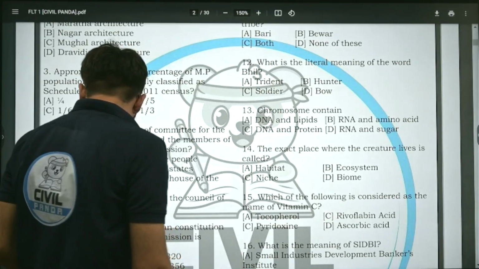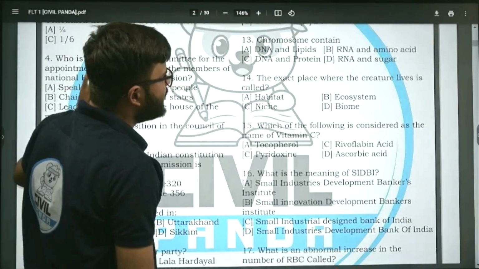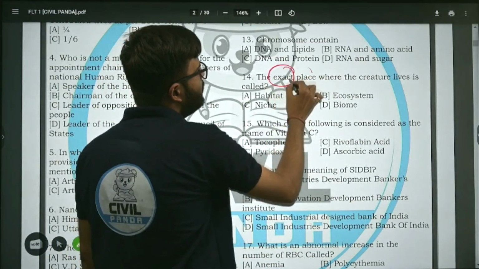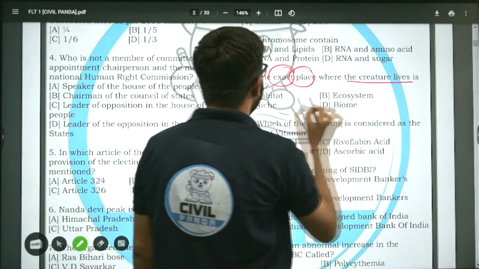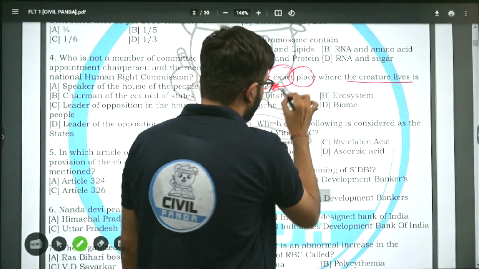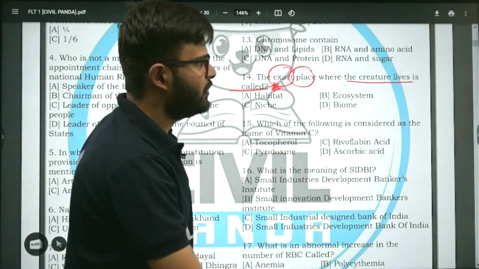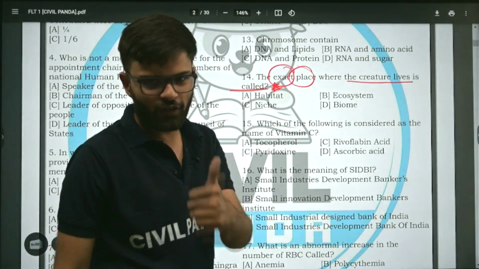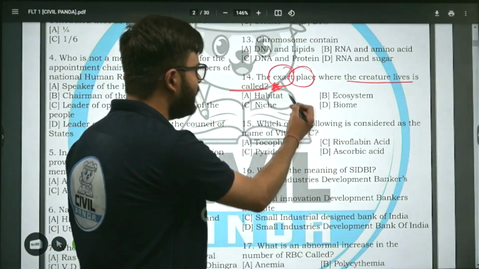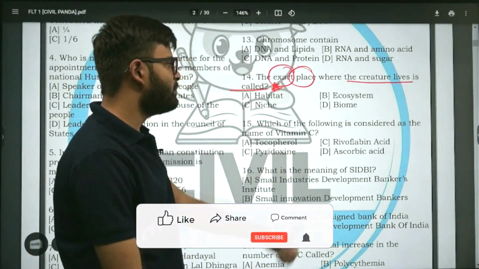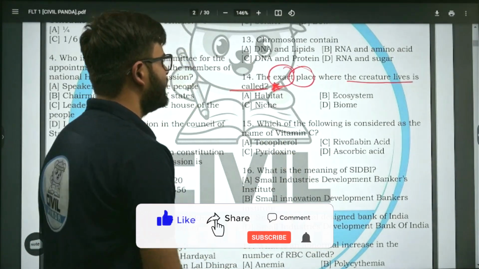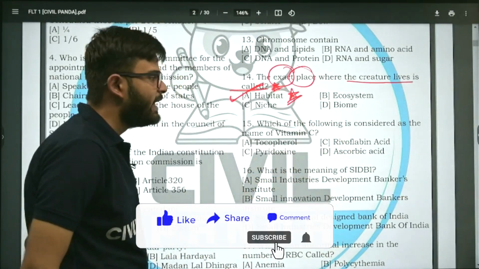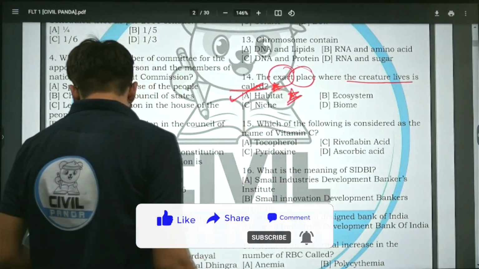Now, question number 14. From environment, the exact place where creatures live is called. What is the exact place where you live? Your home address, your home. So what is the home address of a creature, of an animal, of an organism in the environment? Is it habitat? Is it ecosystem? Is it biome? Or is it niche? What is it? The correct answer is habitat. The exact place where a creature lives is the habitat. Now, moving on to next question.